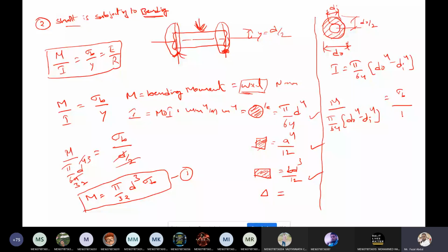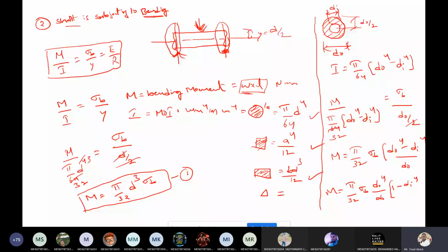Now what is the bending moment equation here? Pi by 32 into sigma b into d naught power 4 minus di power 4 by d naught. This equation may be modified by taking d naught power 4 outside: 1 minus di power 4 by d naught power 4.